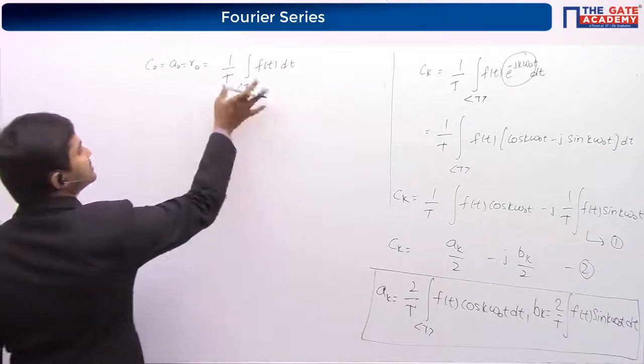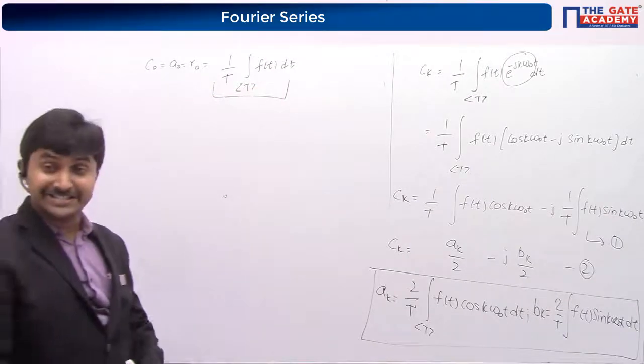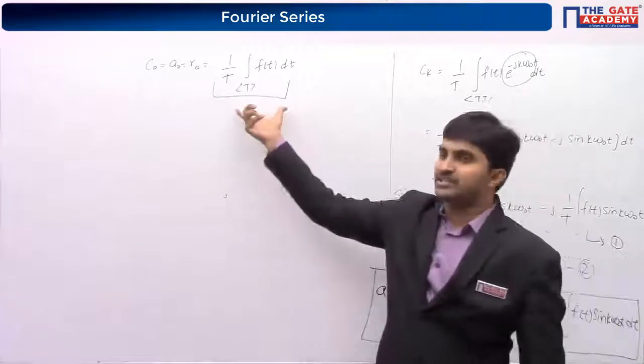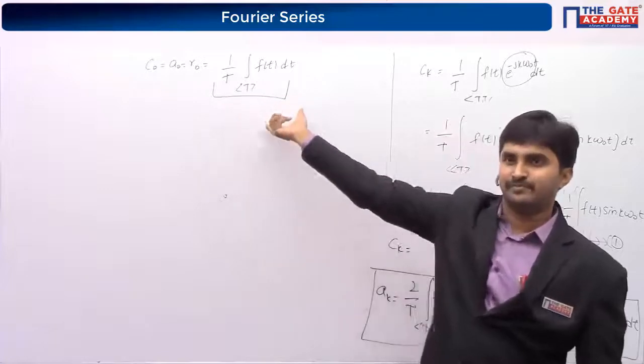What do we call this term? If you remember, while discussing average power signals, we have given a term for this.